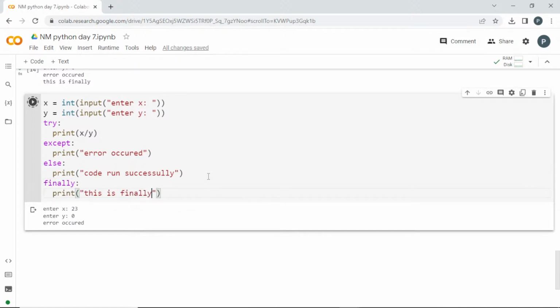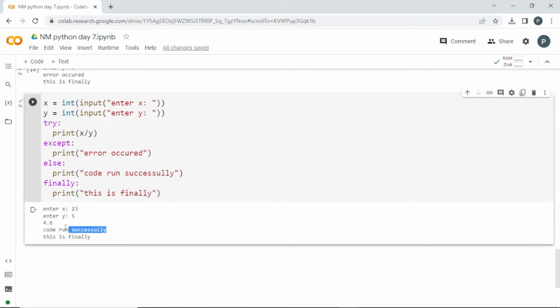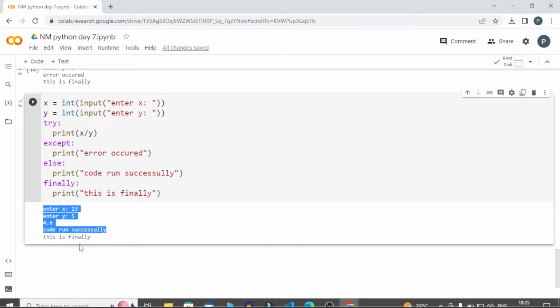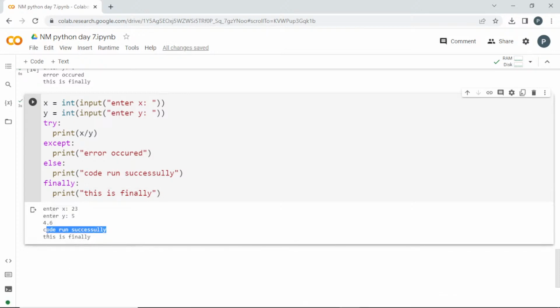So based on your requirement, see here, I'll try to add a correct value. So it is running, no error is coming. It is printing that the code ran successfully, which is the else. So when will else execute? Else will execute only when the code goes through the try, and finally will be executed everywhere, wherever it goes through the try or except.